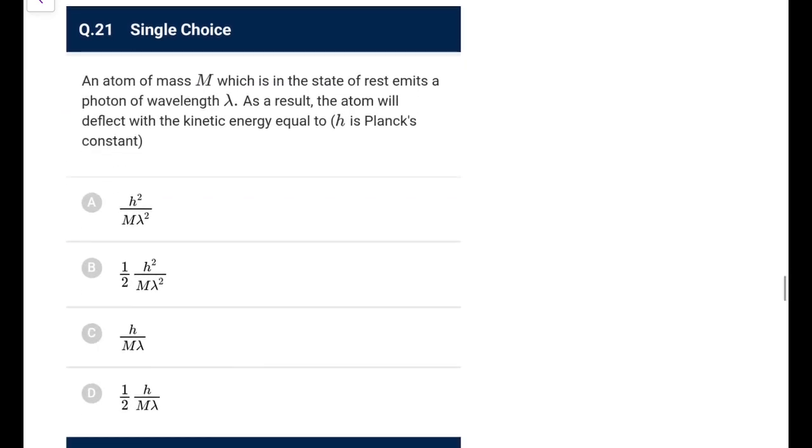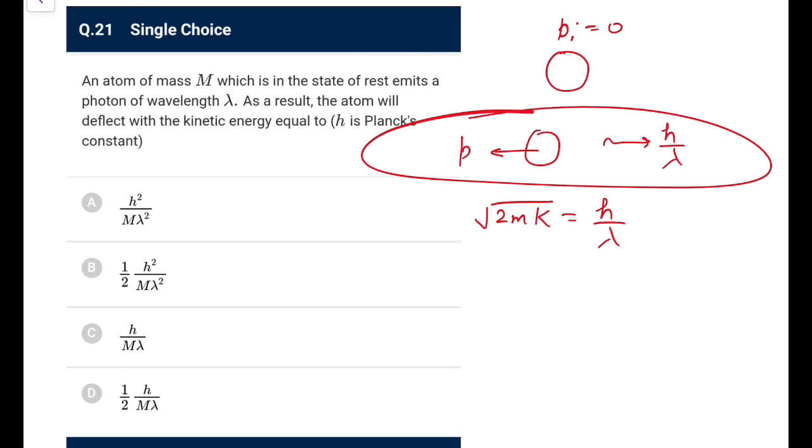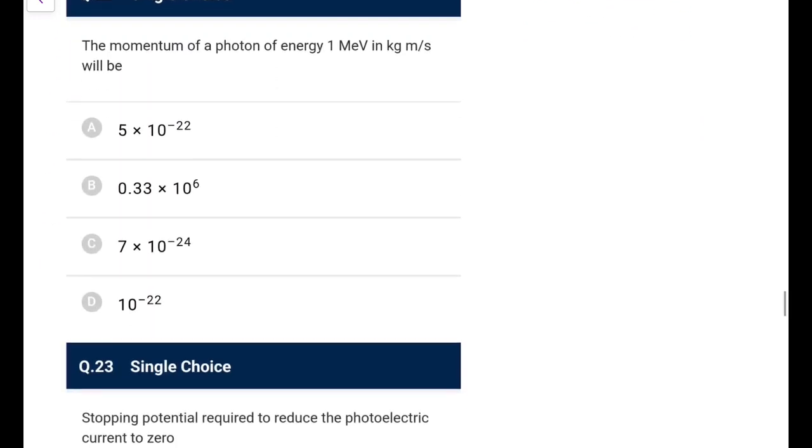Next one. Energy of a photon is inversely proportional to wavelength, you all know. Next, an atom of mass m which is at rest emits a photon of wavelength lambda. As a result, the atom will recoil with kinetic energy. So you know it is at rest, so initial momentum is 0, so final will also be 0. Now the photon carries a momentum h by lambda. So the atom will also carry a momentum p, equal to root 2mK, which would be equal to h by lambda, because the total momentum must be 0 from conservation of momentum, no external forces acting. So kinetic energy will become h square over 2m lambda square. So that is the option. That's a very common question asked many times in many examinations.